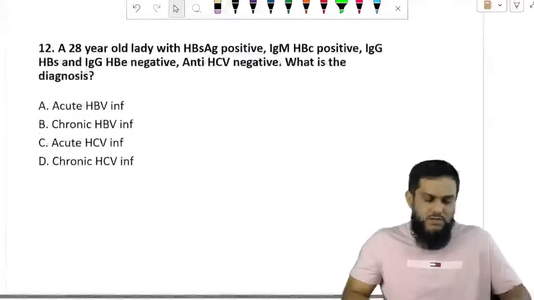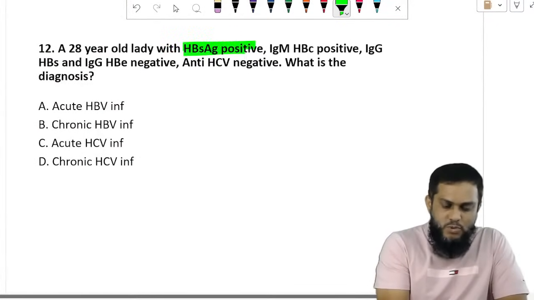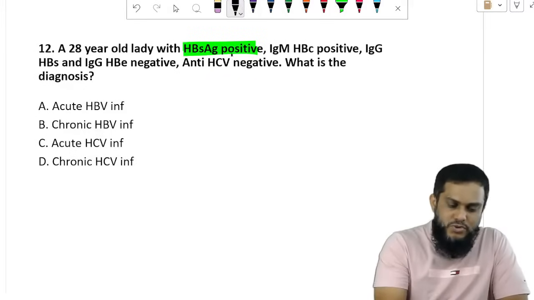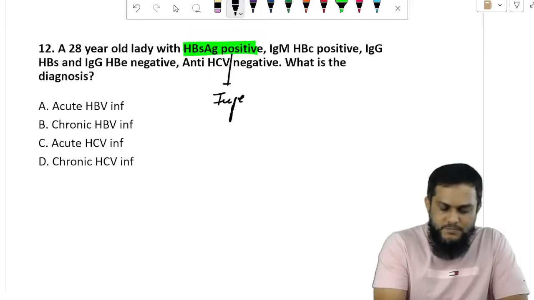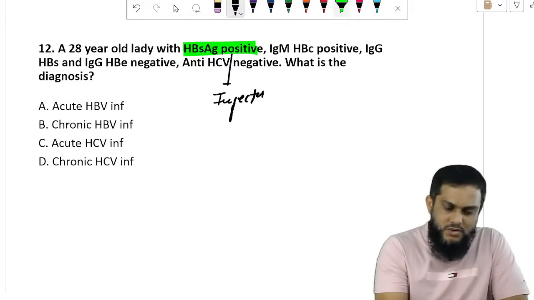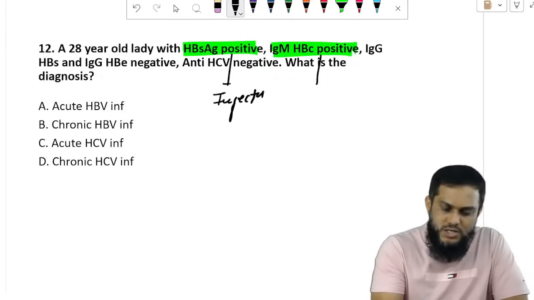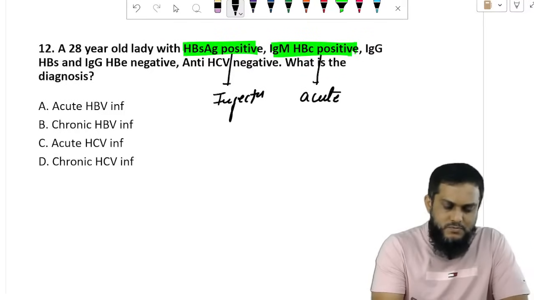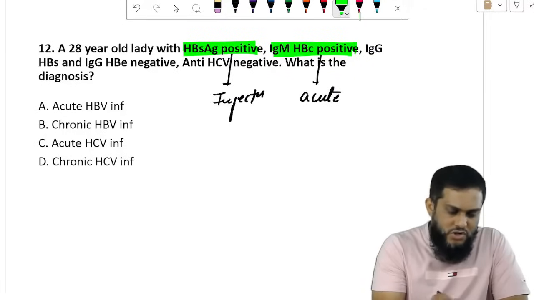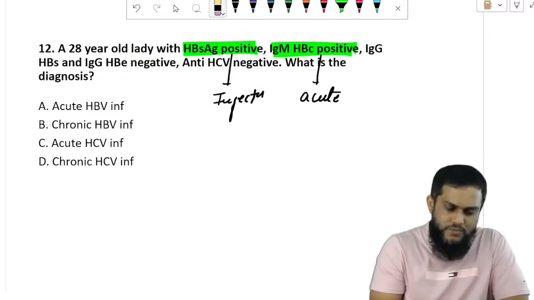So with that, a 28-year-old lady, if you see the question, HBsAg is positive. HBsAg positive says infection is there. Next, IgM anti-HBc is positive, which says acute infection. IgG anti-HBs and IgG anti-HBe are negative.